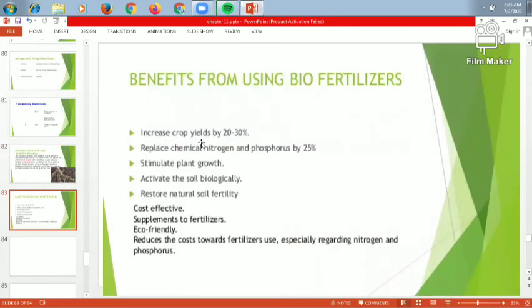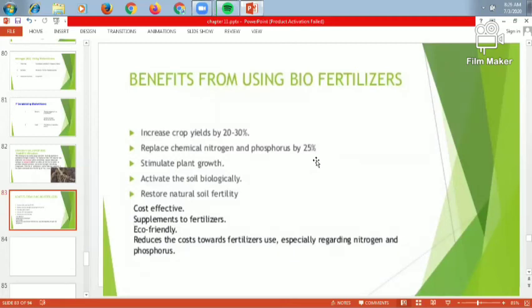First, it increases the crop yield by 20 to 30%. So if your crop yield is less, then you have to use the biofertilizer. It will increase the crop yield by 20 to 30%. Then it replaces the chemical nitrogen and phosphorus by 25%. So here we are replacing the chemical nitrogen and phosphorus by using the biofertilizer, because the chemical fertilizer contains nitrogen, phosphorus, sulfur, all those things, but it produces different types of soil pollution as well as water pollution. To avoid all this, we have to replace the chemical fertilizer by the biofertilizer.